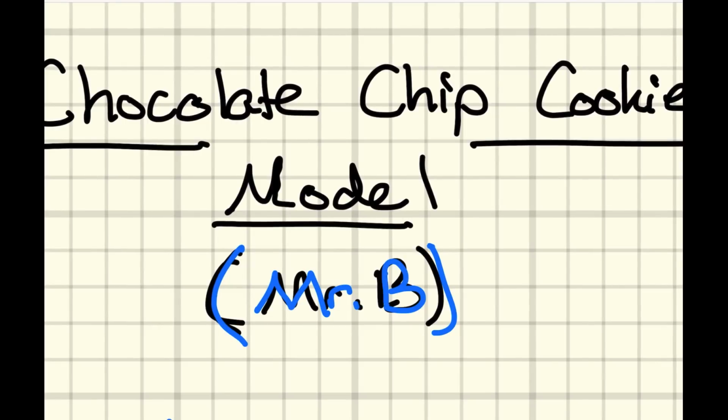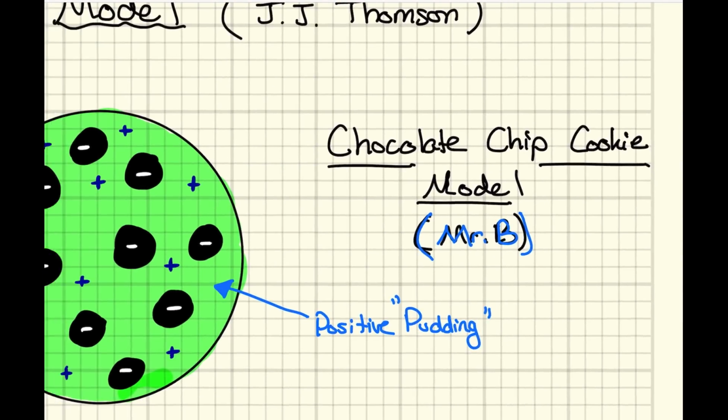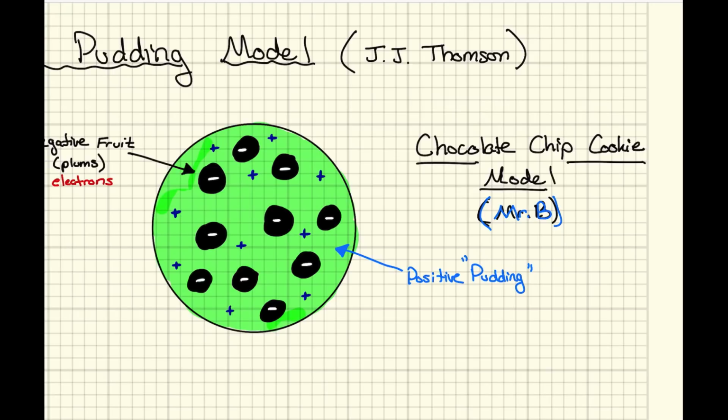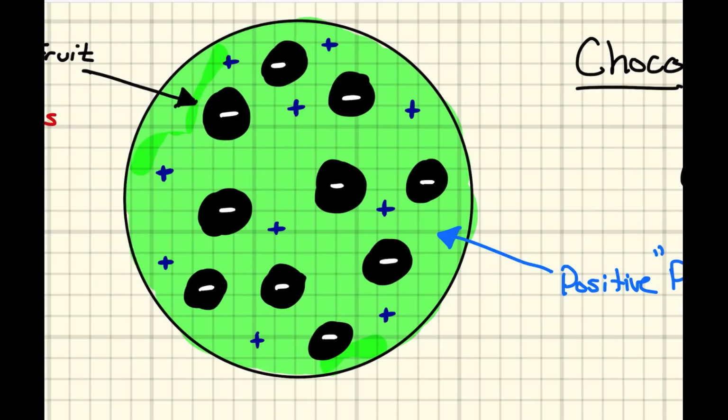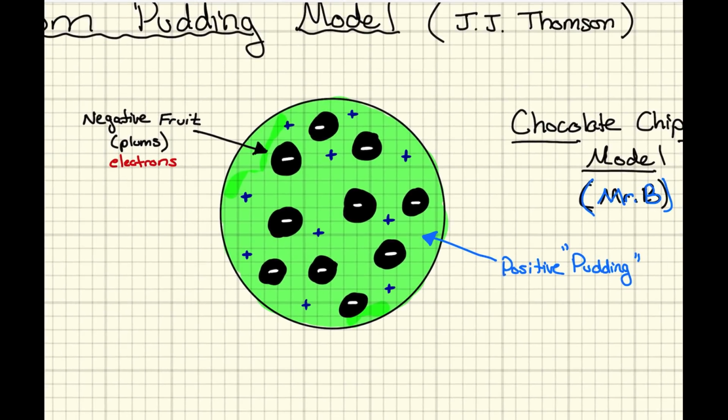So this is officially known as the plum pudding model. That's J.J. Thomson's. Mr. Bornheimer likes to call this the chocolate chip cookie model because we don't really eat plum pudding here in the United States unless it's part of your culture or your heritage, or we kind of call it just fruitcake. So, in my opinion, this looks a lot more like a nice, delicious, delectable green chocolate chip cookie. Again, talking about food.